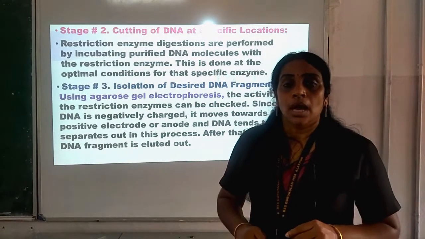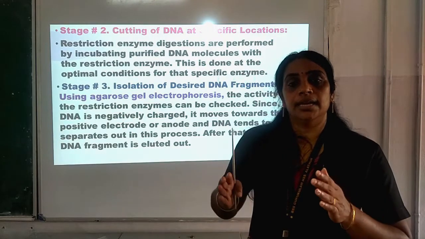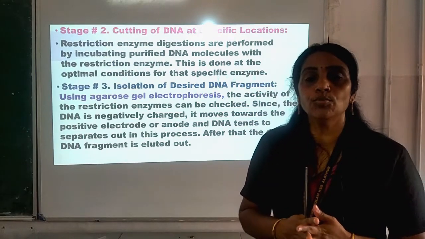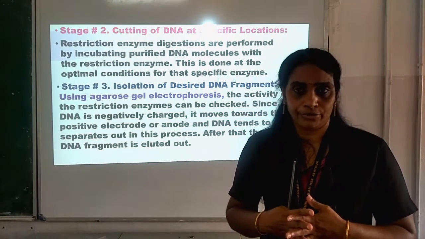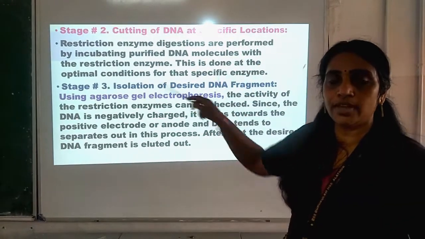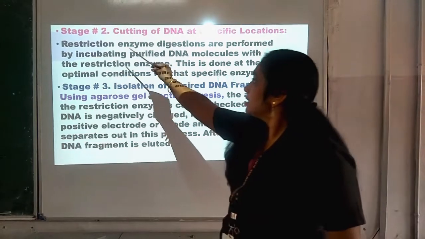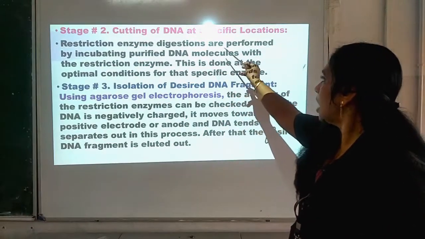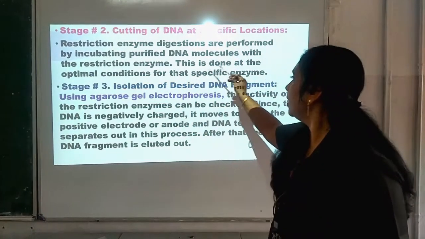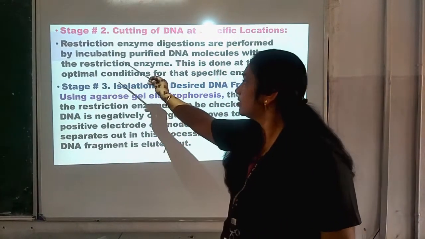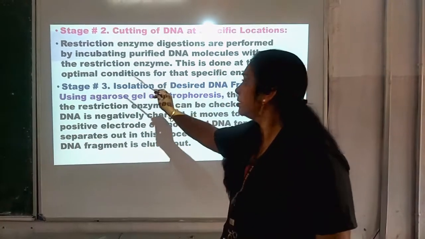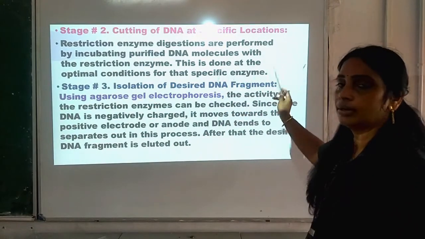Now, after the isolation of DNA, that is, a purified DNA will be obtained by the removal of other macromolecules from it. The second stage is cutting of DNA at specific locations, which we have just seen in the diagram. Restriction enzyme digestion is performed by incubating purified DNA molecules with the restriction enzyme. This is done at the optimal conditions for that specific enzyme.